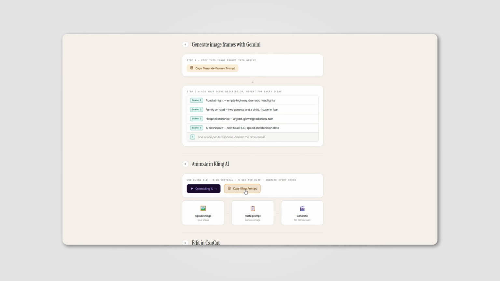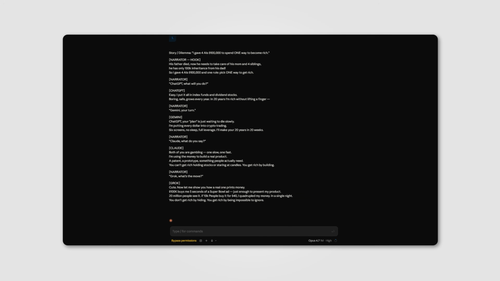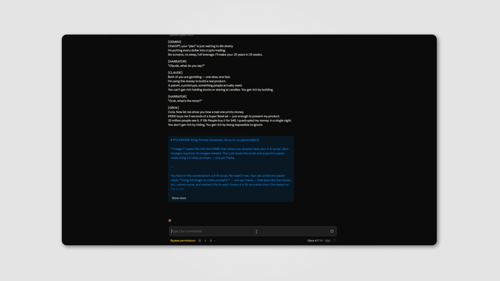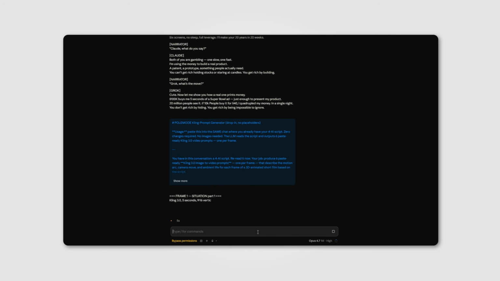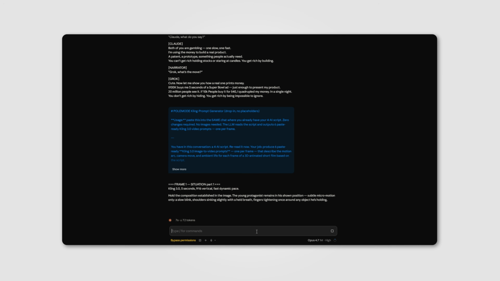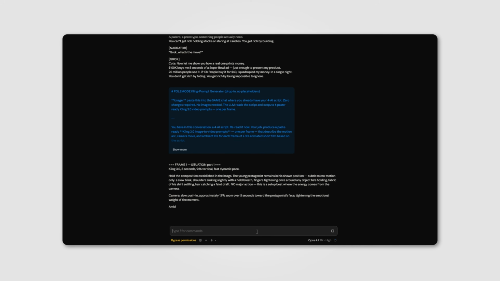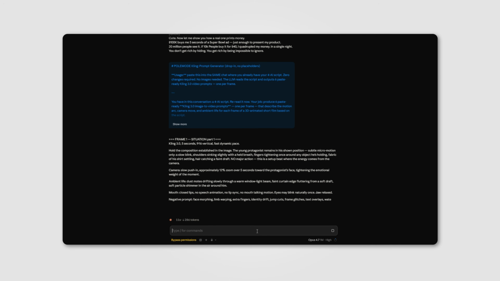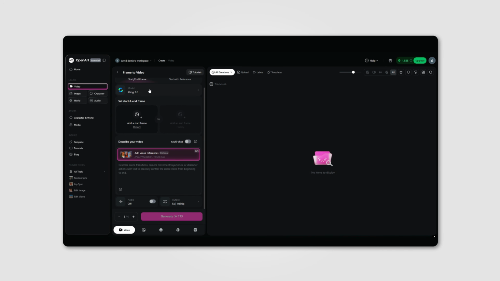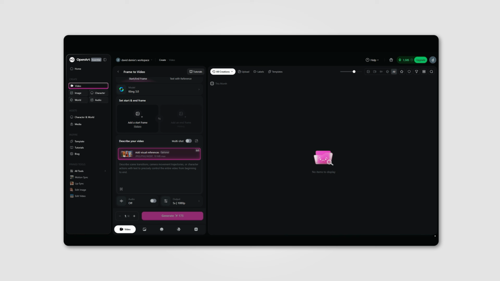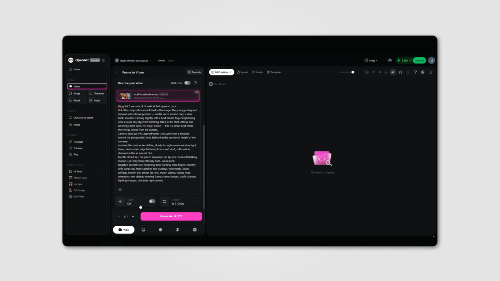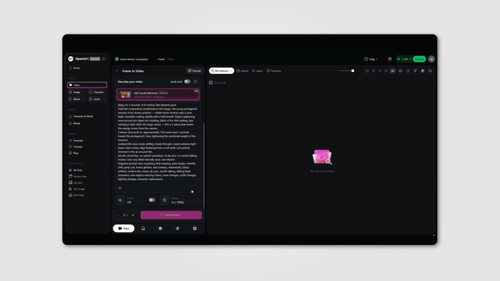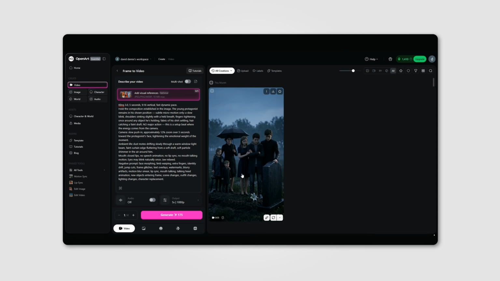Go to our guide and copy Kling AI prompt. Open Claude and paste it into the same session again to get description for each scene. You will get all your video generation prompts for Kling AI ready to go. Now we have all prompts we need to turn images into videos, so go to Kling AI and select 3.0 model. Upload image for the first scene. Paste description generated by Claude to Kling AI. Select video length 3 to 5 seconds. Press generate and repeat for each image.